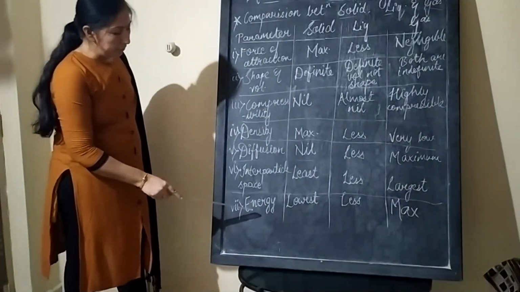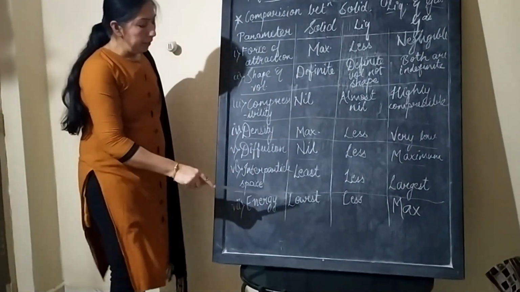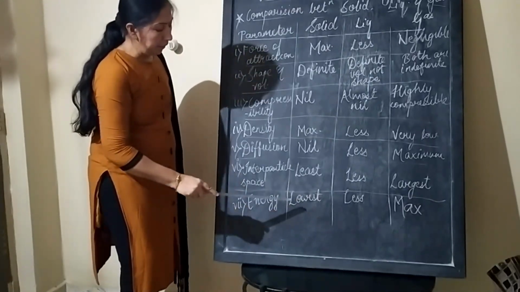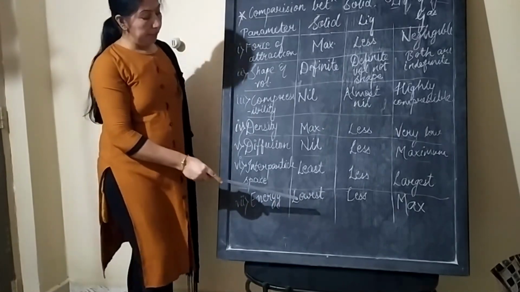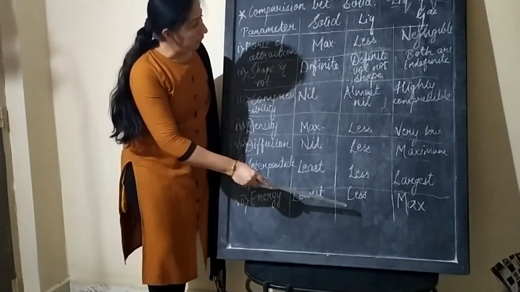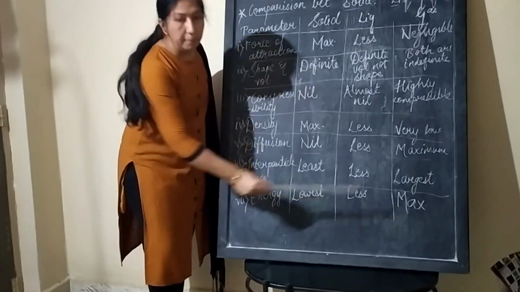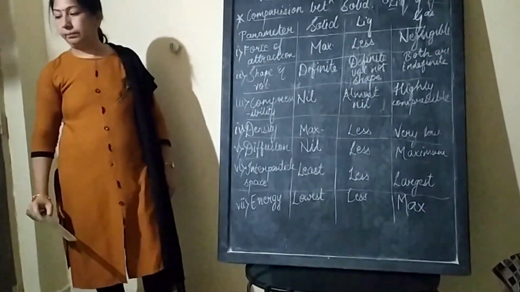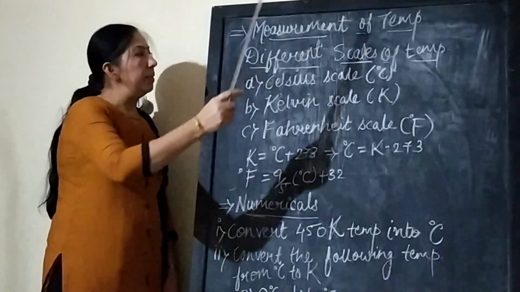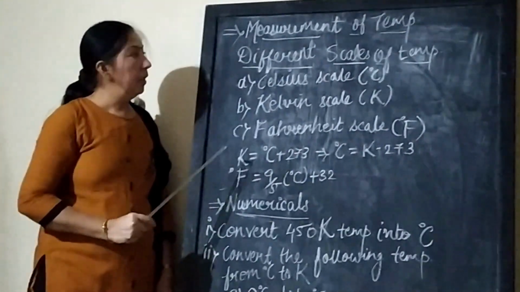Next one, energy. Solid particles have the lowest energy. In the case of liquid, particles show less energy. In the case of gas, particles show maximum energy. Our next topic is measurement of temperature.